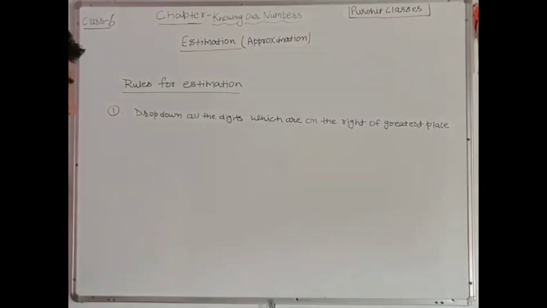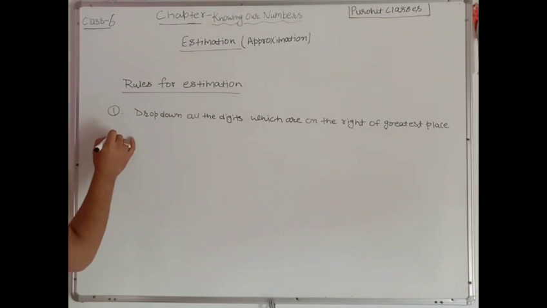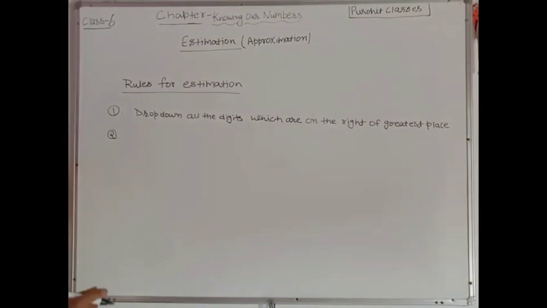Understood? Now I will explain it also with the help of an example. Drop down all the digits which are on the right of the greatest place.